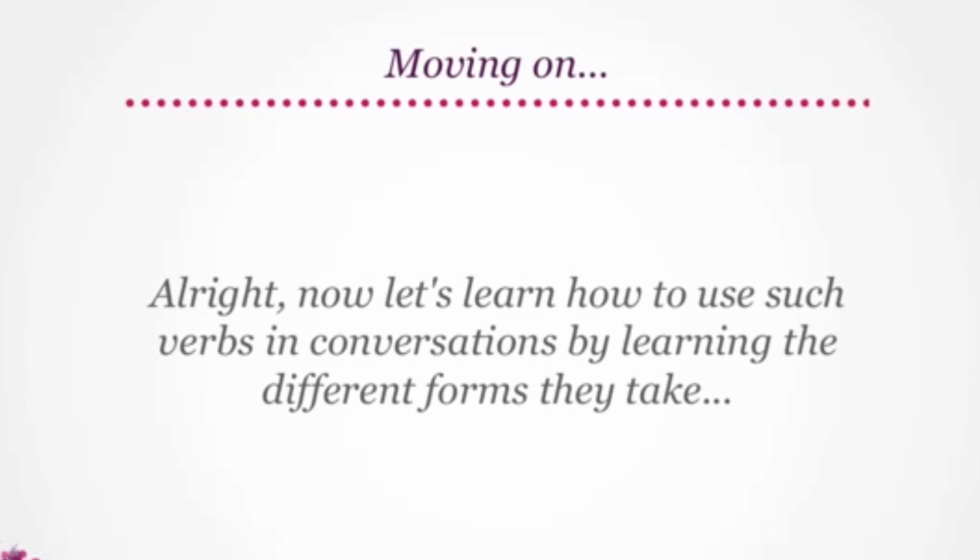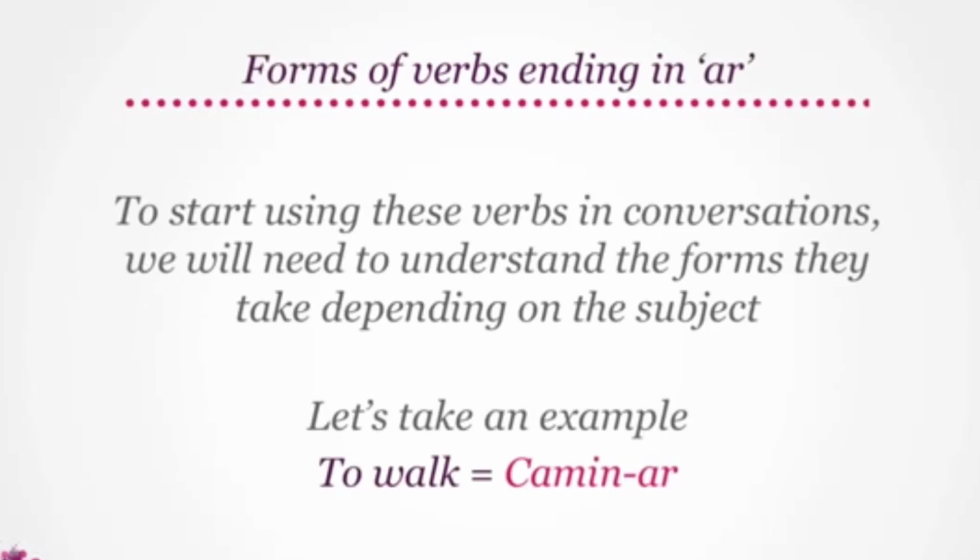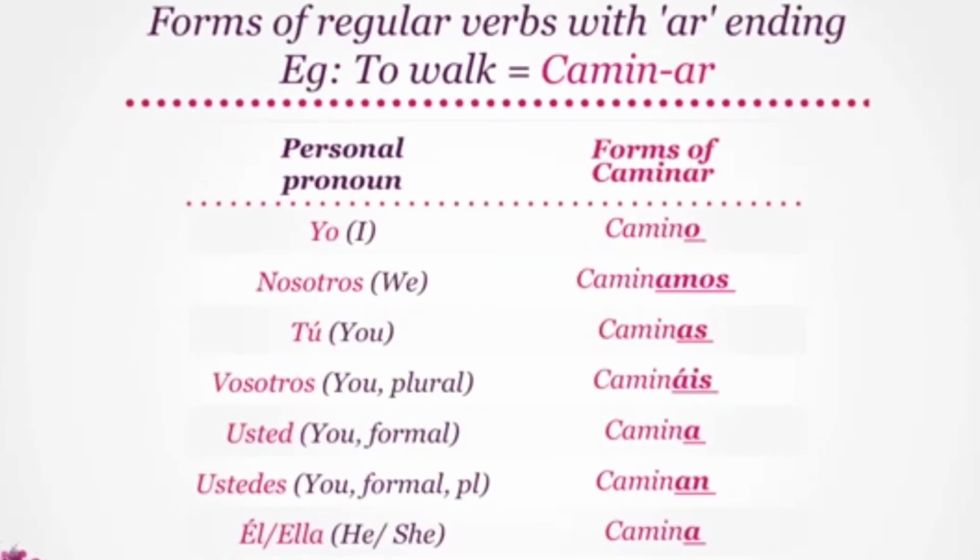All right, now let's learn how to use such verbs in conversations by learning the different forms they take. To start using these verbs in conversations, we will need to understand the forms they take depending on the subject. Let's learn this by taking the example of to walk or caminar. To walk translates to caminar. Let's learn its forms. With yo or I, caminar becomes camino. Can you try that? Camino. With nosotros, which means we, caminar changes to caminamos.